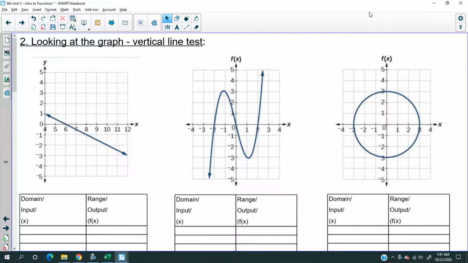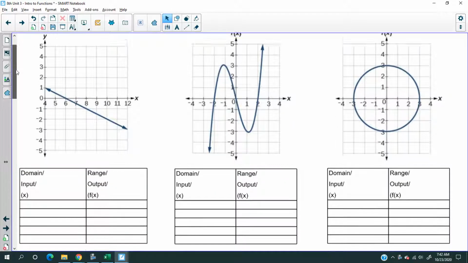So 2 days ago, when we started this topic, function or not a function, the first day I gave you a brief conceptual lesson on why that's the case, why having x repeated itself is not a good thing. And then yesterday we looked at some questions. So today we're gonna look at the graphs by using something called a vertical line test. So let me show you what I mean.